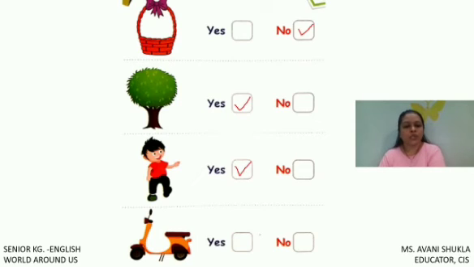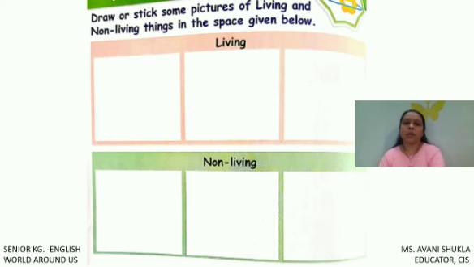Here we have the scooter. Children, without our help, can scooter move from one place to another place? No, right? Scooter cannot breathe. Scooter cannot eat the food. Scooter cannot drink the water. So scooter is a non-living thing, right? So this way, these 3 pages you have to write in your book.